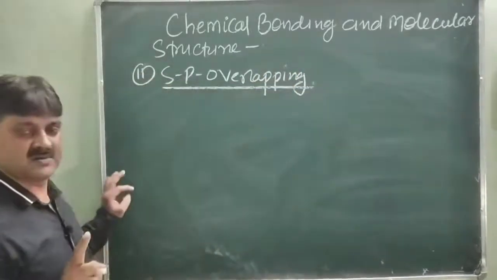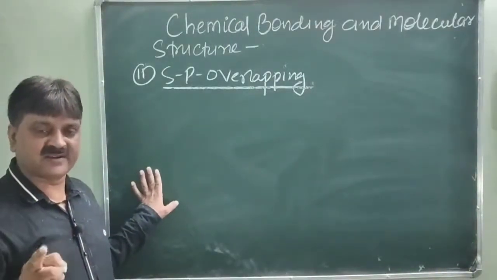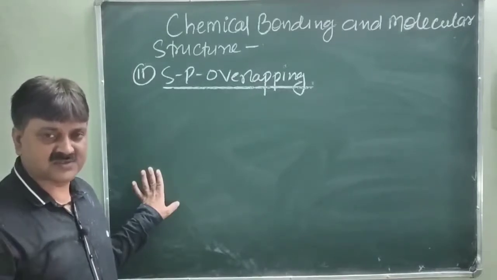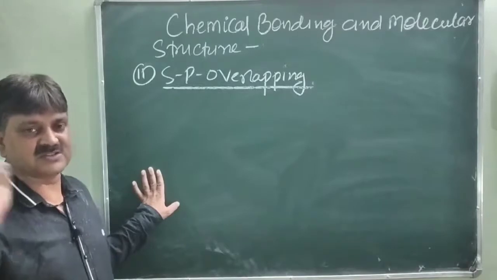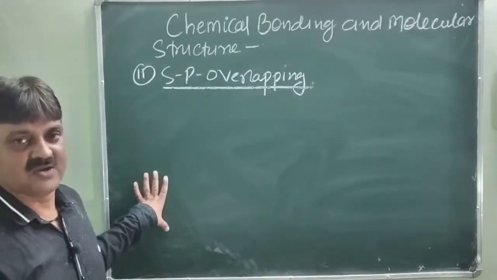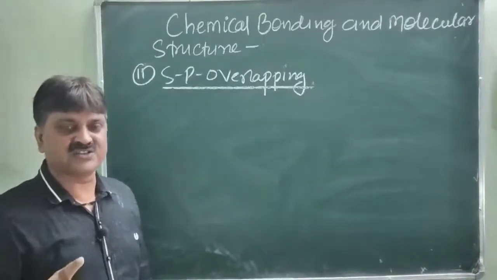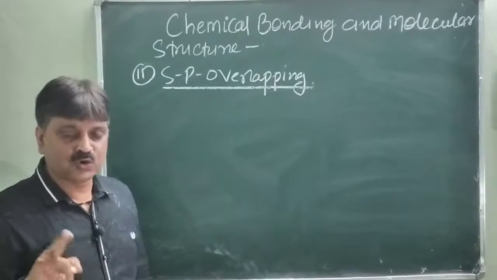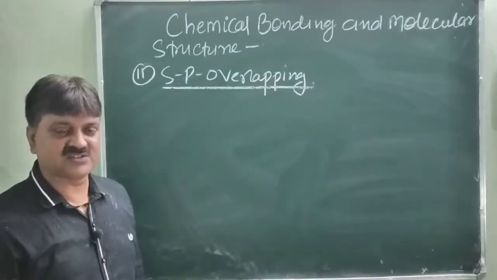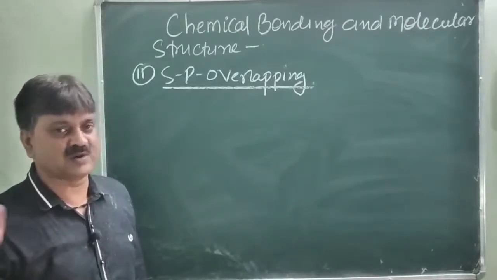It involves the overlapping of the half filled s orbital of an atom with the half filled p orbital of other atoms end to end. That is the formation of a sigma bond, and this is called sp overlapping. I repeat it: the overlapping takes place between the half filled s orbital of an atom and the half filled p orbital of another atom, forming a covalent bond by sp overlapping.